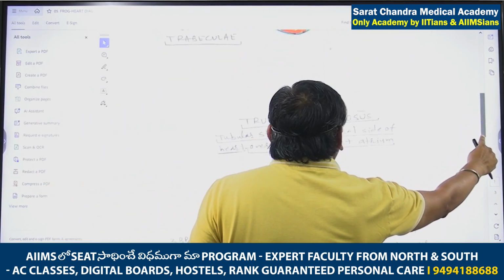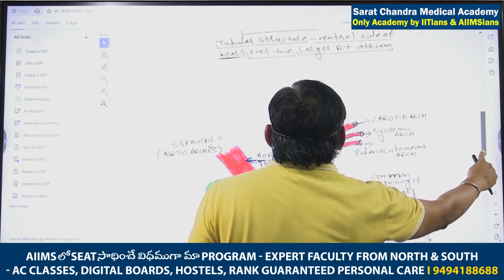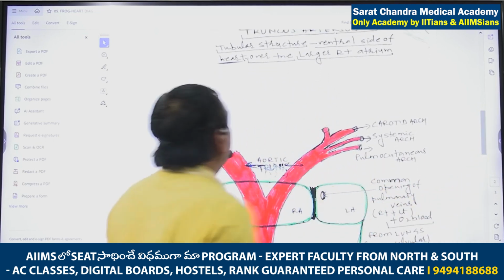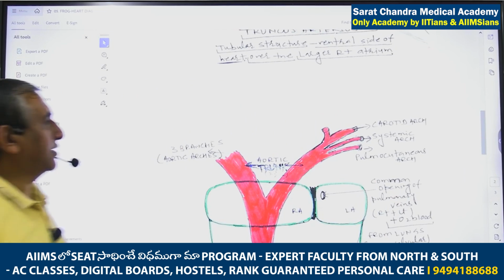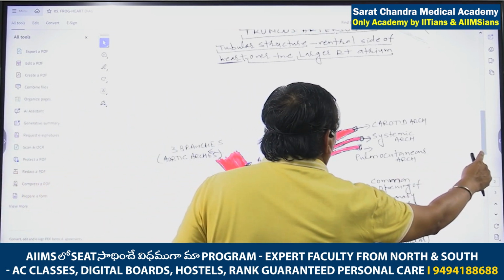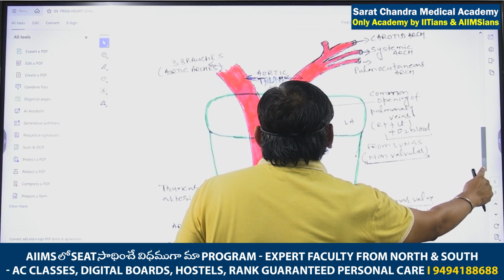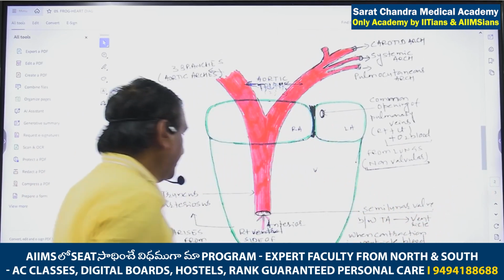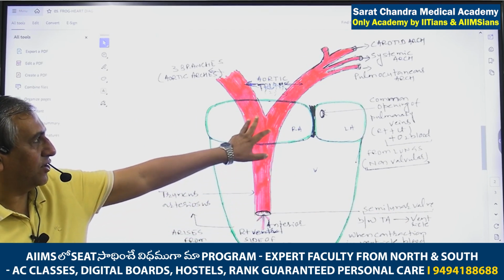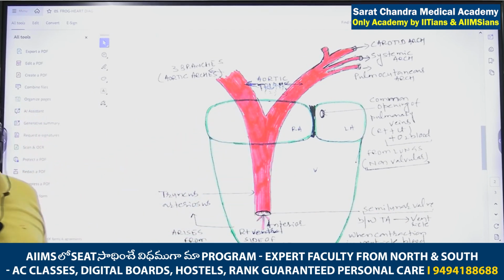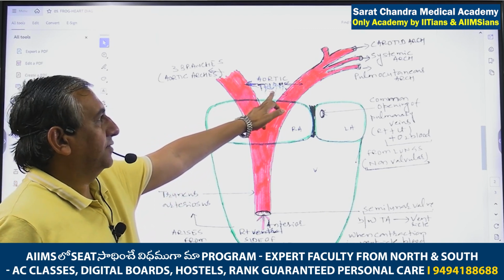Now, coming on the frog, truncus arteriosus or conus arteriosus is present on the ventral side of the heart over the larger right atrium, and it is coming from the ventricle. See, very interesting. Here I will stay for a minute. This one is the truncus arteriosus. Truncus arteriosus divides into two aortic trunks.